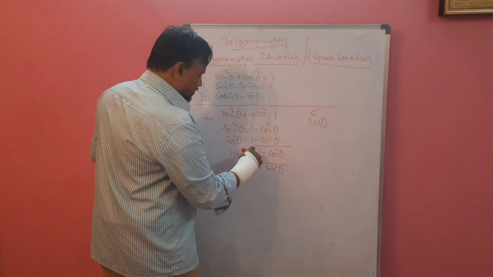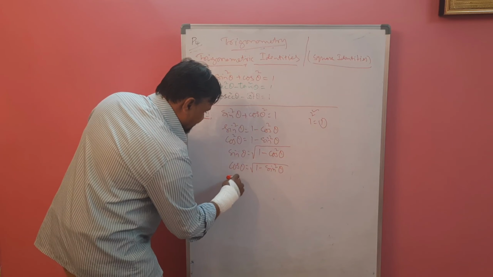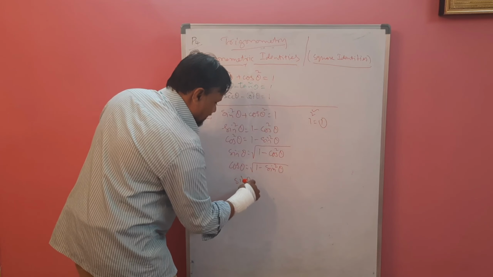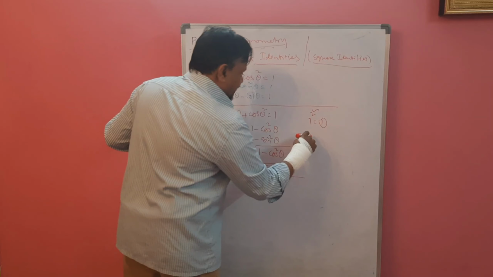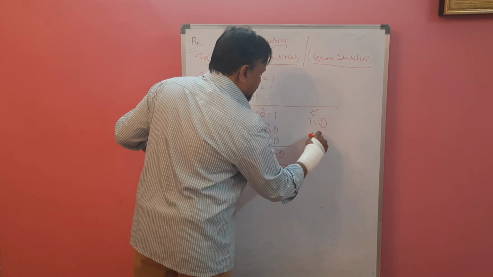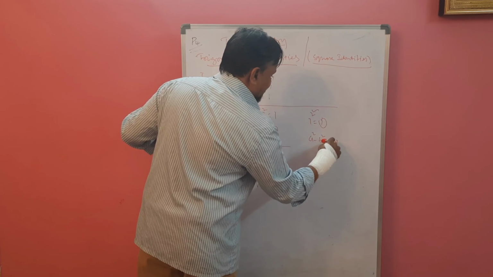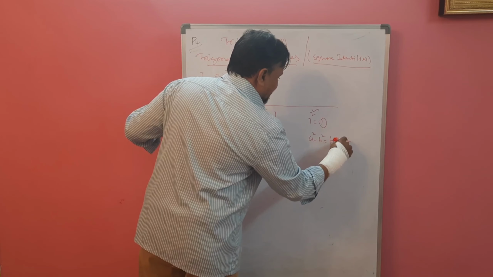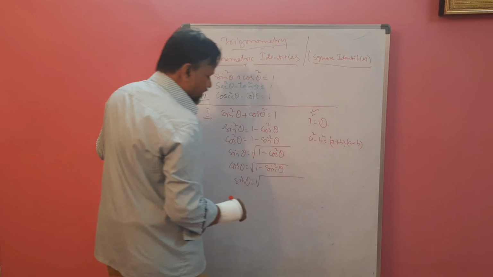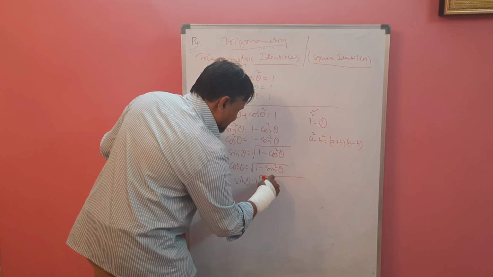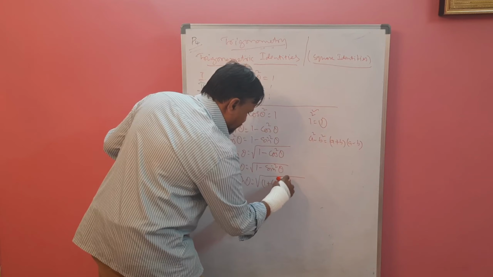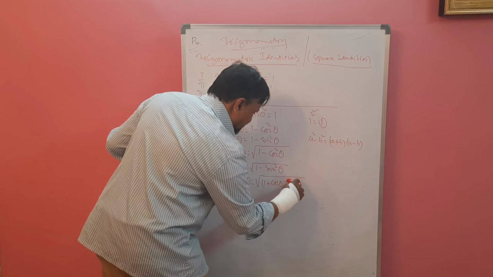So again we can write that sin theta is nothing but root over a square minus b square. If it is in this form, we can write a plus b, a minus b. So this will become 1 plus cos theta and 1 minus cos theta.